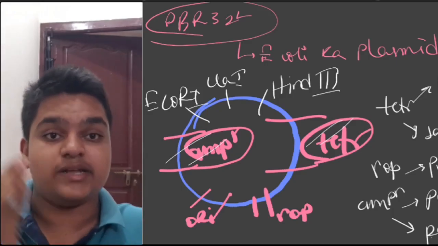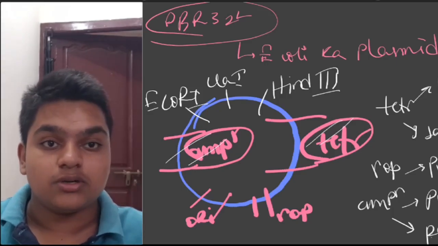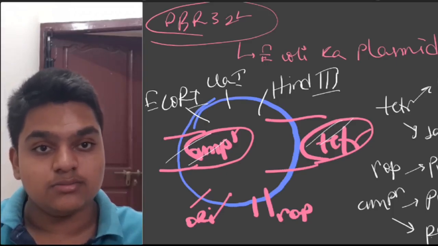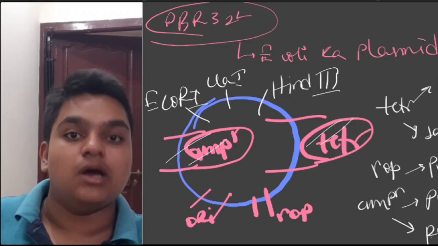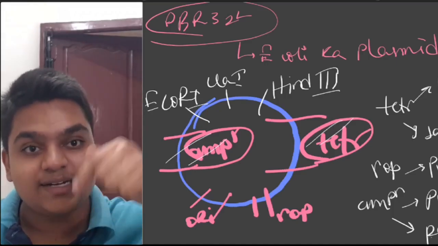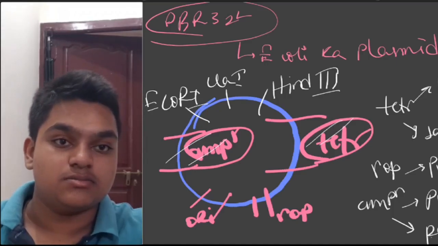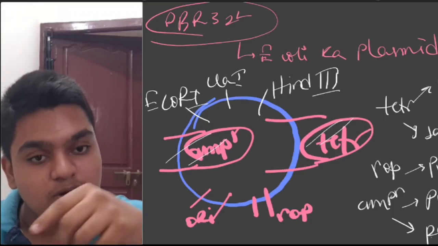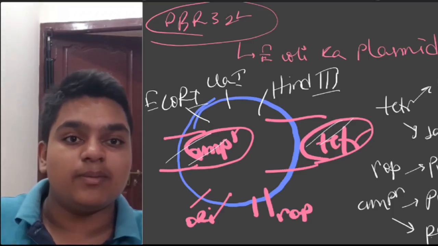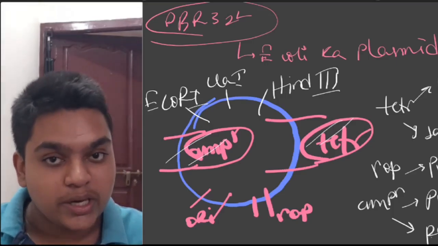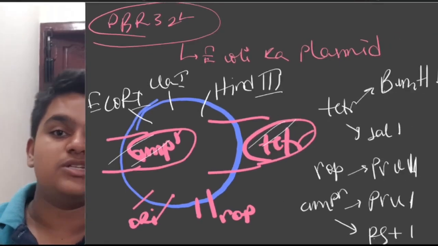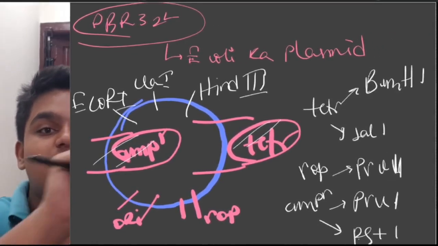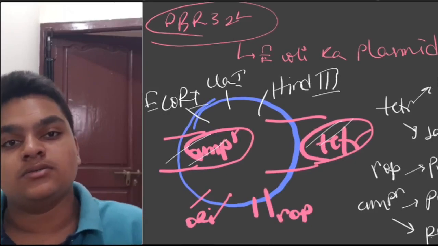The tetR gene is cut and gene A is put. Non-recombinants are present. Like this, I have selected my non-recombinants using the selectable marker tetR gene.